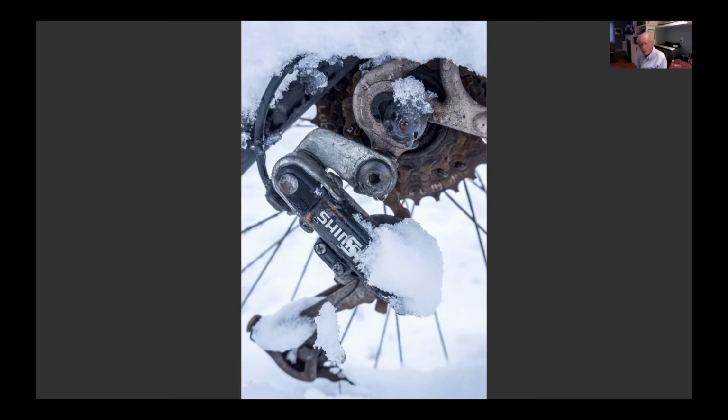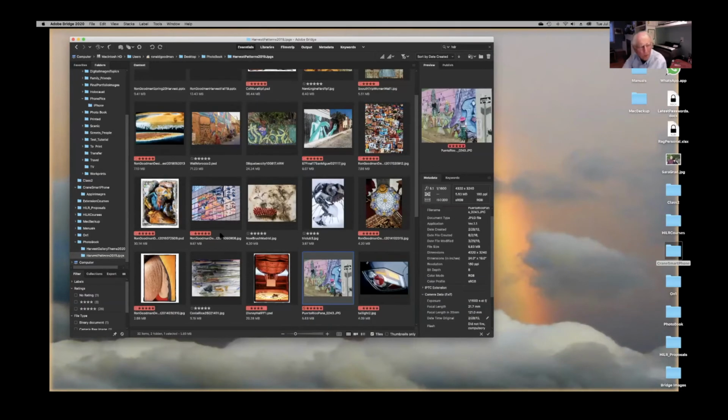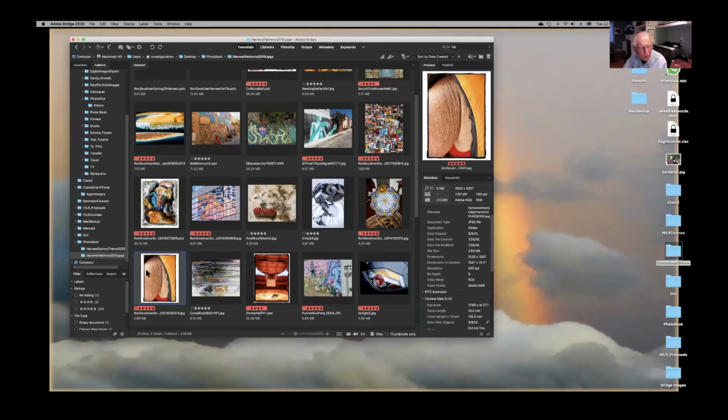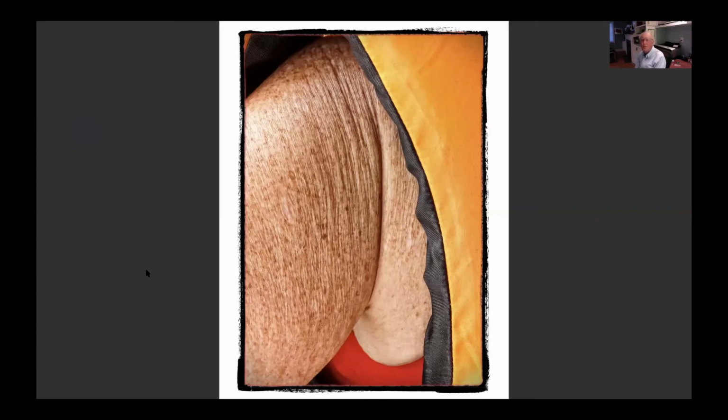By that I mean close up, you don't have to do anything. And if you're not close enough and you have a phone with two lenses, move to the telephoto lens. Again, this is an example of what you can take from the mundane and make into something that has form, it has texture.